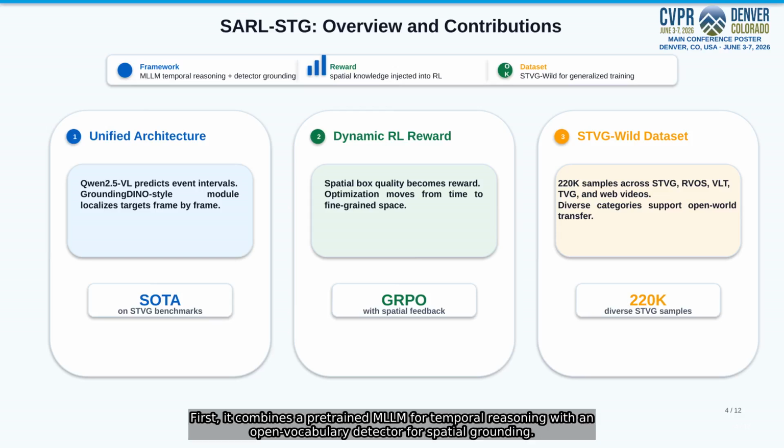SARL-STG has three main contributions. First, it combines a pre-trained MLLM for temporal reasoning with an open vocabulary detector for spatial grounding. Second, it introduces a dynamic reinforcement learning reward, where spatial grounding quality is injected into temporal refinement. Third, it builds STVG Wild, a diverse 220K sample training set. Together, these components produce strong and generalizable STVG performance.